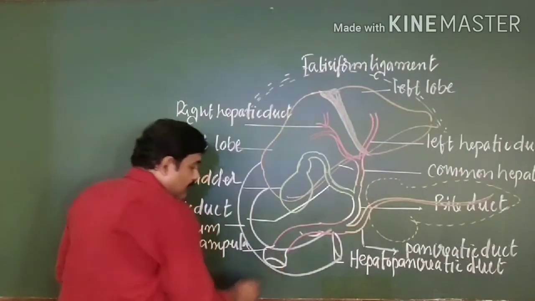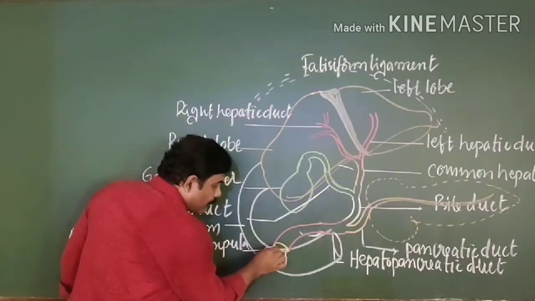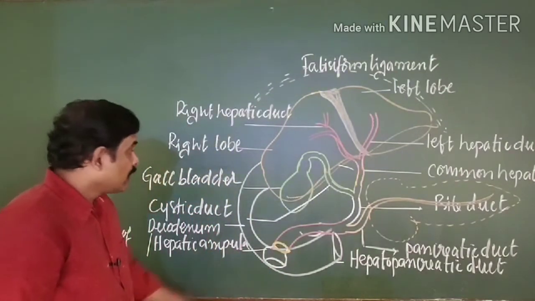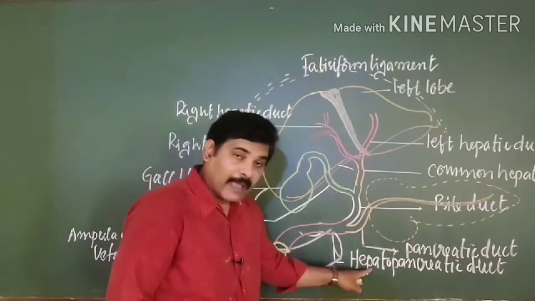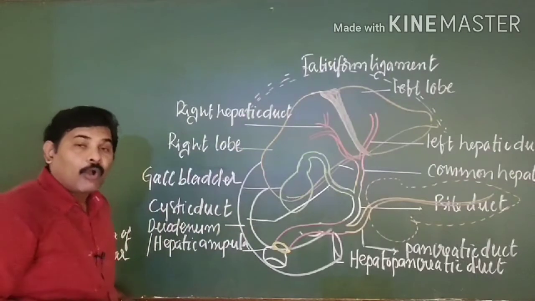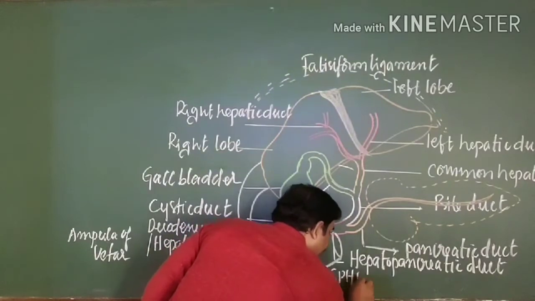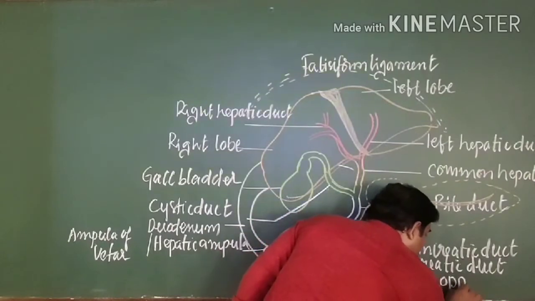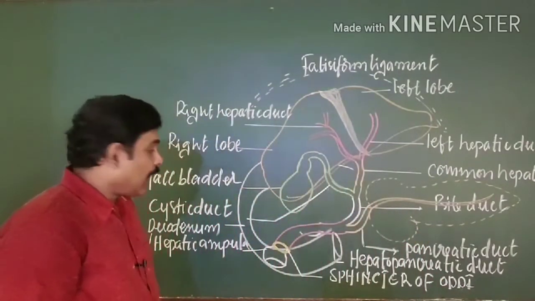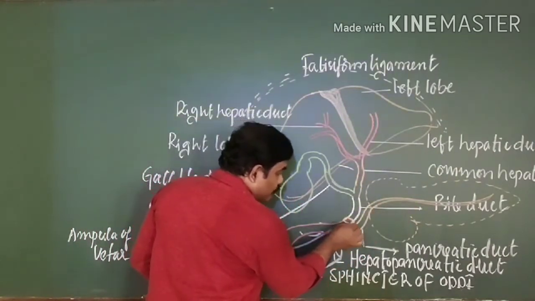If you happen to see the hepatopancreatic duct here, it is guarded by a circular muscular sphincter. A very important bit. The circular muscular sphincter which is present and guarding this hepatopancreatic duct is known as the sphincter of Oddi. This is a very important bit. Sphincter of Oddi. This one.